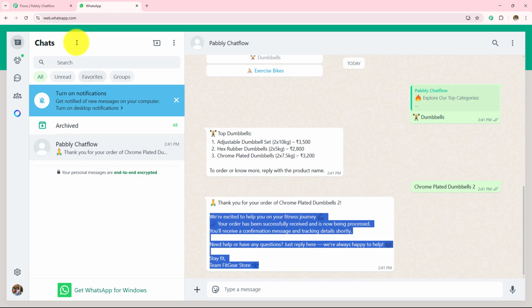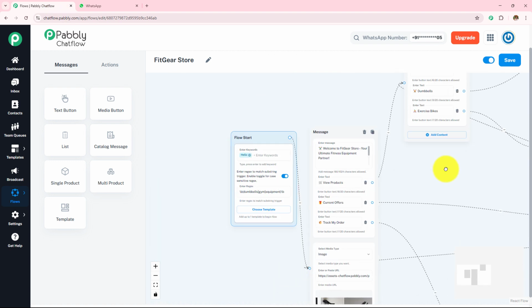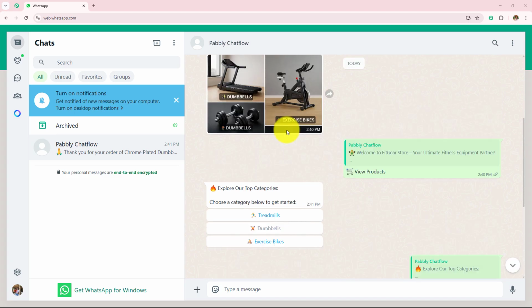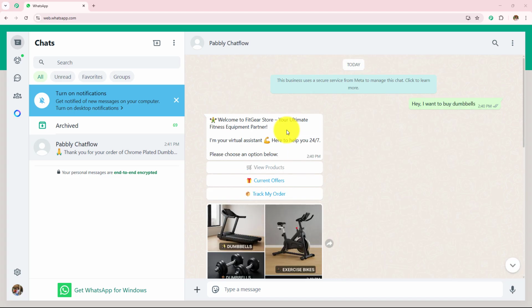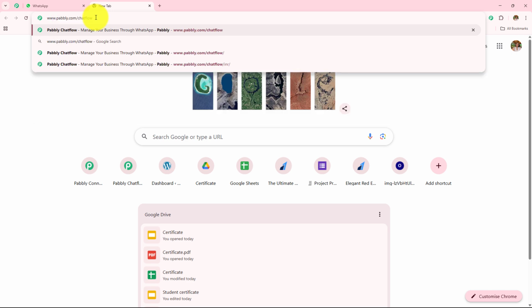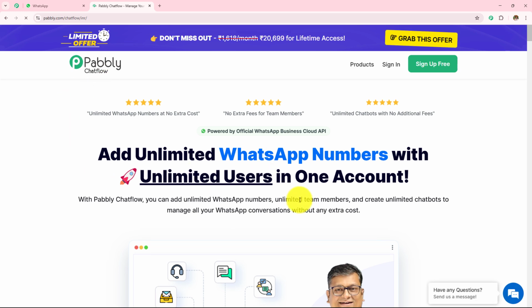And now to learn how to create this WhatsApp chatbot with the help of Pabbly Chatflow, let's start creating this from the beginning. In this video, we are going to learn how to create a WhatsApp chatbot for your fitness equipment store business. For this, we are going to create this WhatsApp chatbot with the help of Pabbly Chatflow, and to visit Pabbly Chatflow, we simply need to write www.pabbly.com/chatflow in the browser.